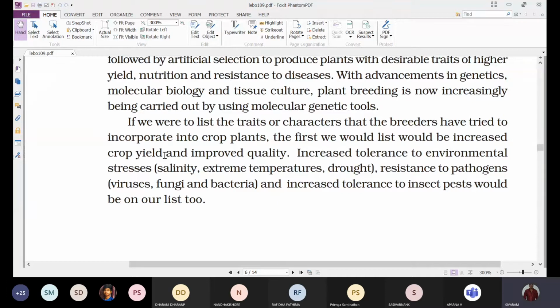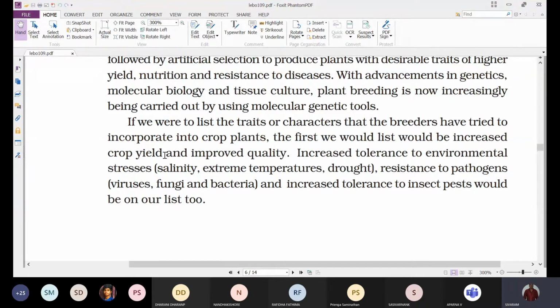Resistance to pathogens: they are also developing new plant varieties which can resist diseases by themselves without using any pesticides or insecticides. Resistance to pathogens which are caused by viruses, fungi, and bacteria. And increased tolerance to insect pests would be on our list too.